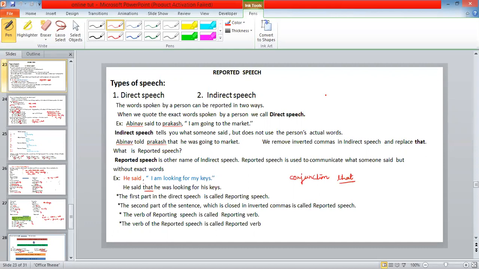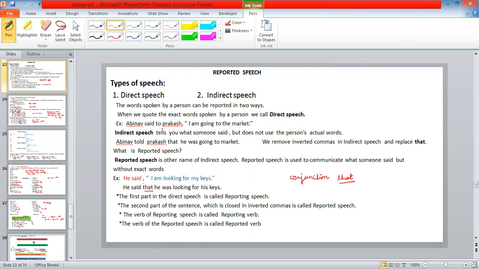Now, when we change direct speech into indirect speech, there are obvious changes. So let's discuss the changes and how they take place. Let us understand better through an example of direct speech and indirect speech.